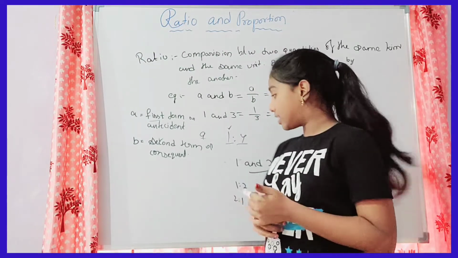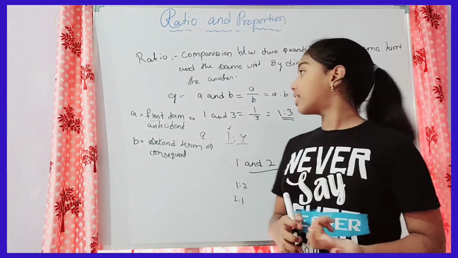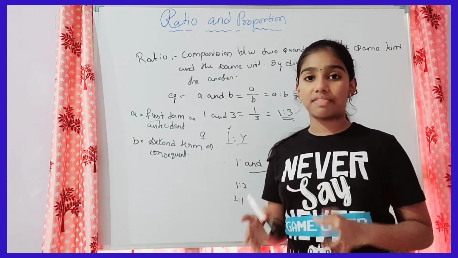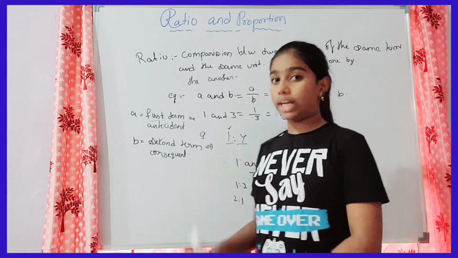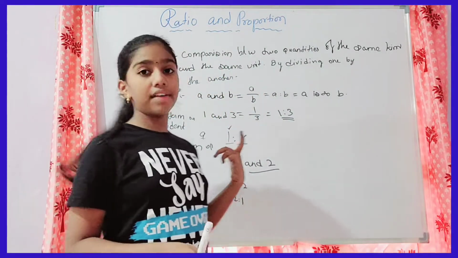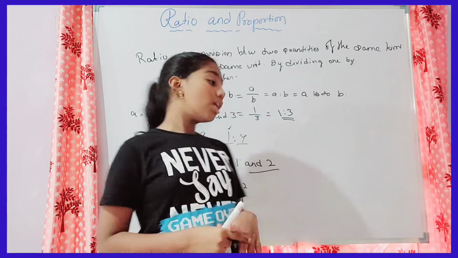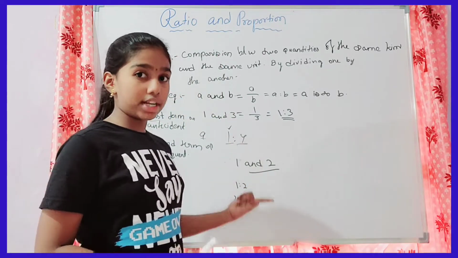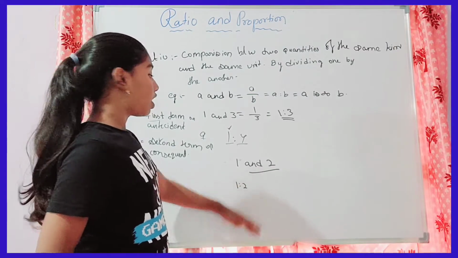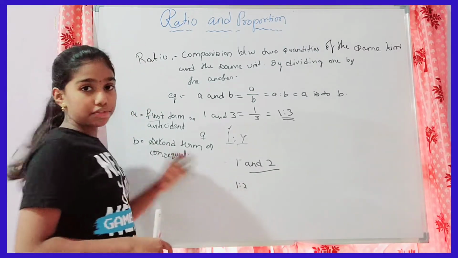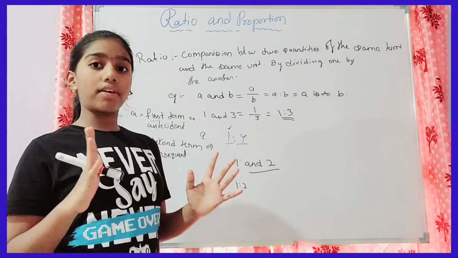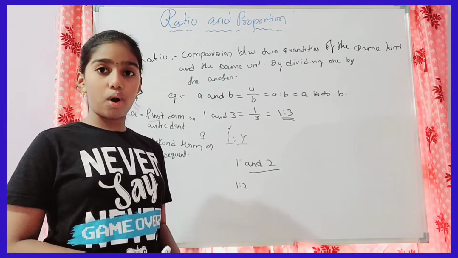If it is given 1:3, then you have to write 1:3. If it is given 1:5, then you have to write 1:5 only. If it is given 5 and 1, then you have to write 5:1 only. So you have to follow the question also. You have to keep concentration on the question, and keep this in your mind, or otherwise your answer will be wrong.